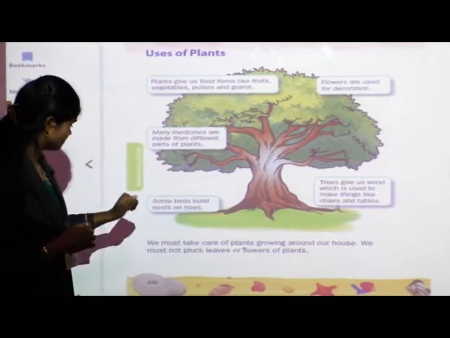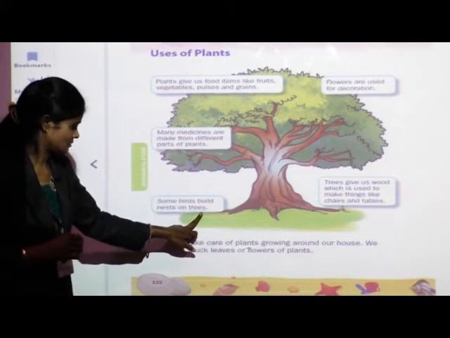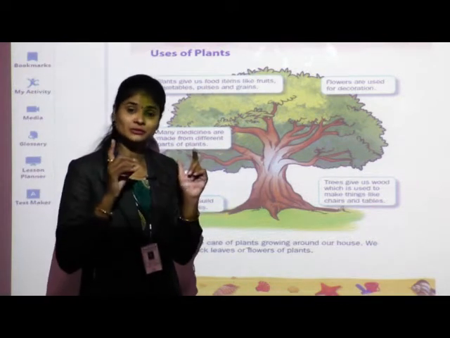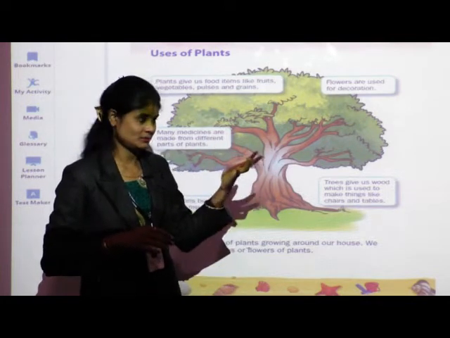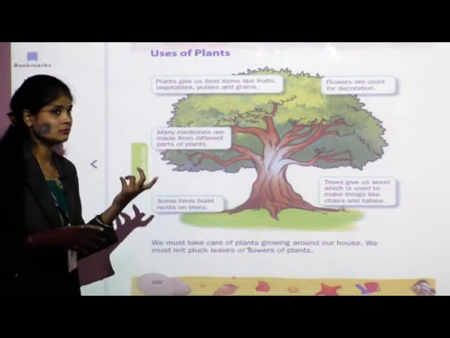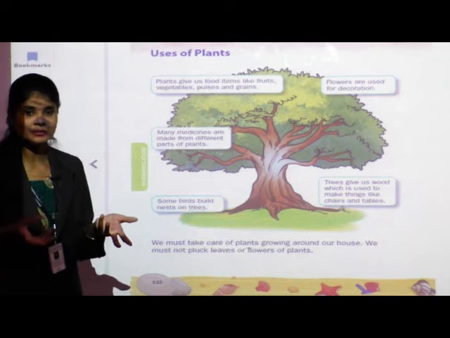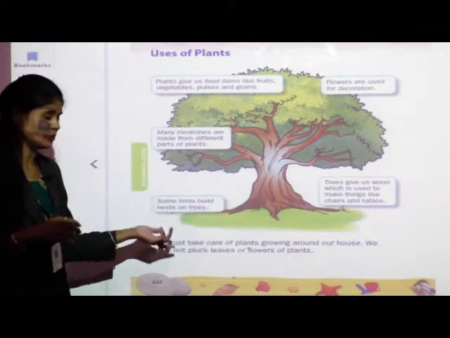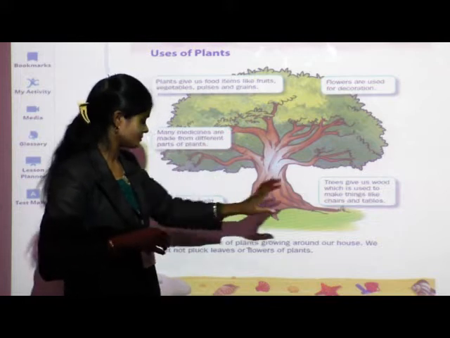Okay. See, next one. Some birds build nests on trees. There are some birds which make their nest on trees. Means trees are the shelters for many birds and animals. For example, birds make their nest on trees, and monkeys, they live on trees. Then deer, elephant, they also live in the big grasses. In that grass some animals live, and birds, they make their nest on trees. So what is the next use?